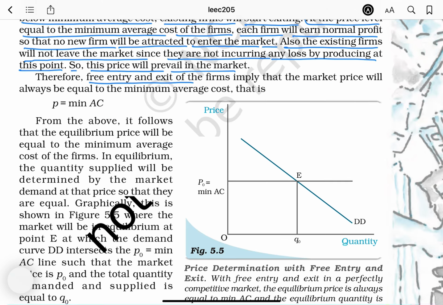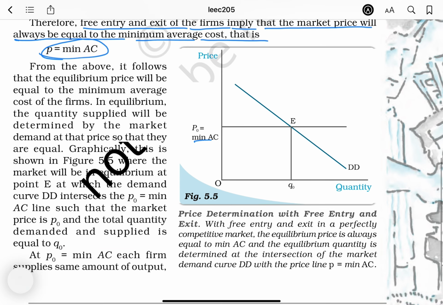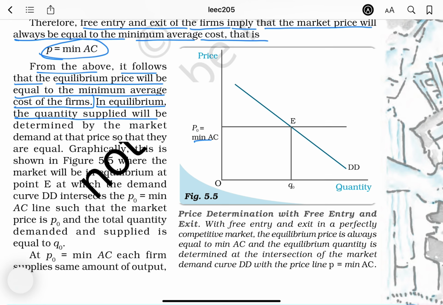Therefore, free entry and exit of the firms imply that the market price will always be equal to the minimum average cost, that is, P equals minimum AC. From the above, it follows that the equilibrium price will be equal to the minimum average cost of the firms. In equilibrium, the quantity supplied will be determined by the market demand at that price so that they are equal.